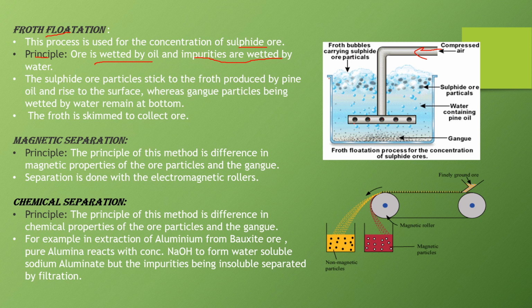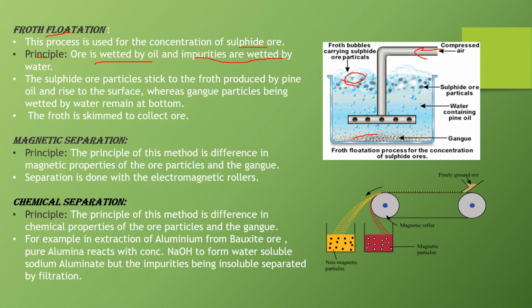When we pass compressed air through this pipe, the air comes out with the hole and the froth is produced. Froth means jhag. This froth comes up and we add pine oil here. Pine oil attracts the ore particles and they come on the surface in the form of froth and it is skimmed out, and impurities remain at the bottom along with water.